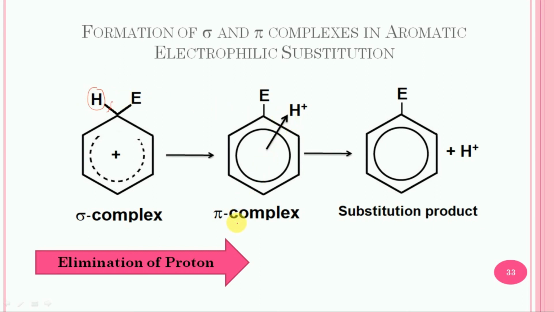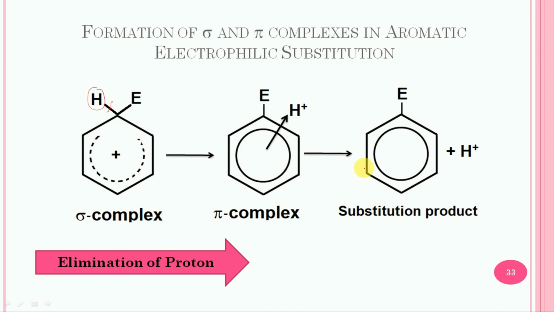First of all, the pi complex will get formed. In this case there is no actual bond between the ring and the proton, but only attraction between the electrons of the ring and the proton, and finally it will get departed from the ring and converted into the substitution product.